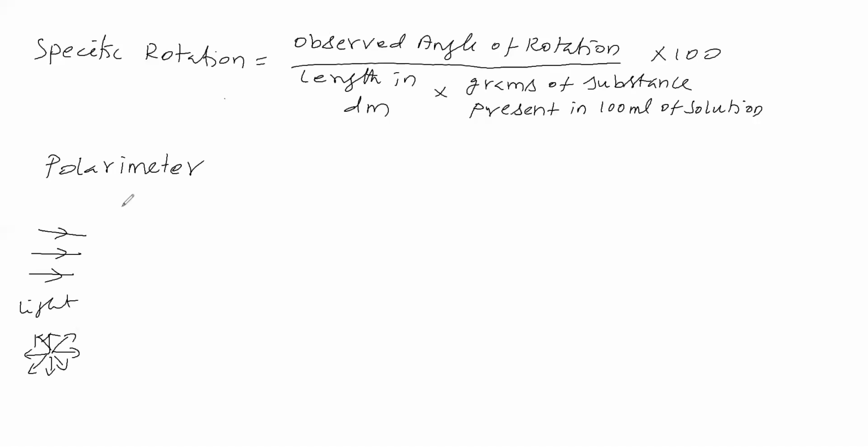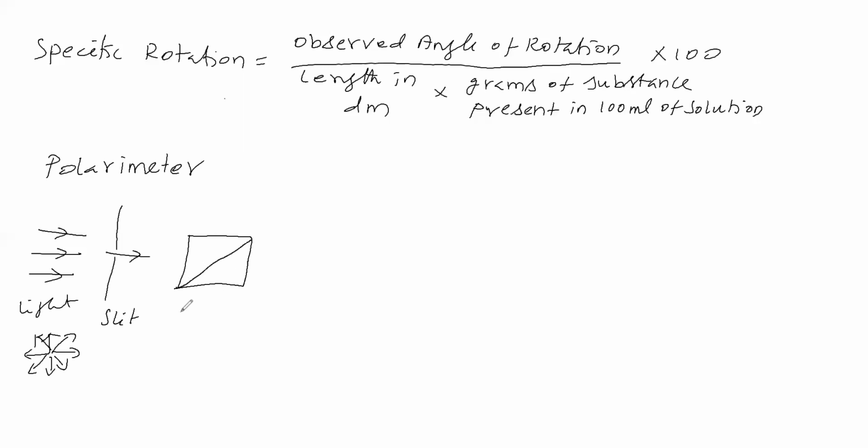This ordinary light is passed through a slit. Then we keep a Nicol prism here. This Nicol prism is divided into two parts at the center, and these two are connected by Canada balsam.